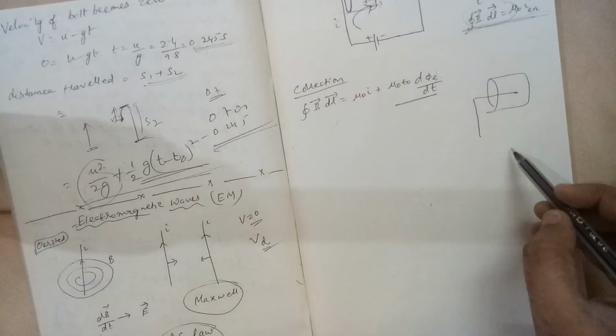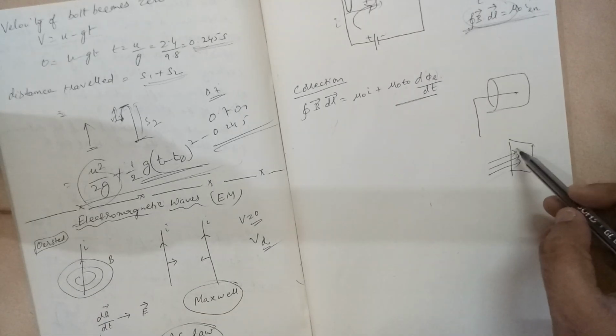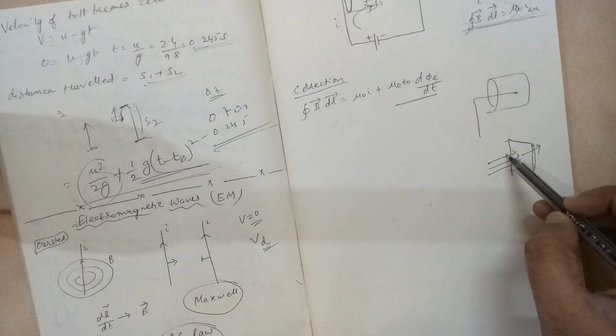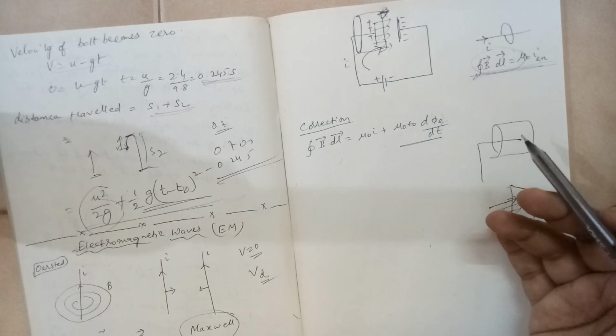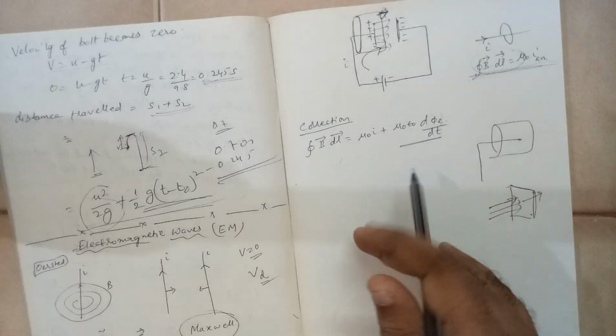It is something like this. Electric field lines are passing through an area. Of course, this area vector and the electric field vector are both in the same direction here. So you can take the dot product, E dot A, and that will be the electric flux.